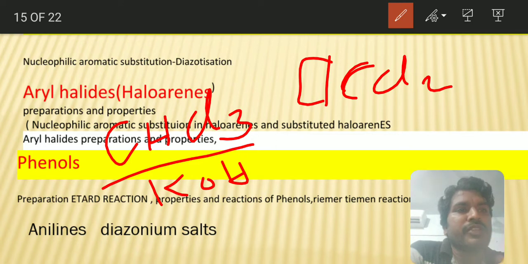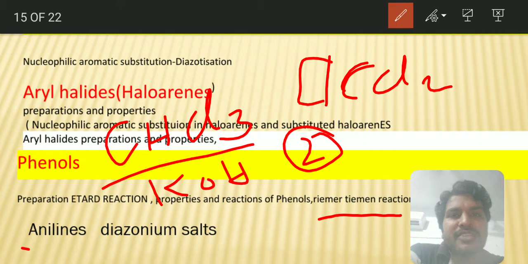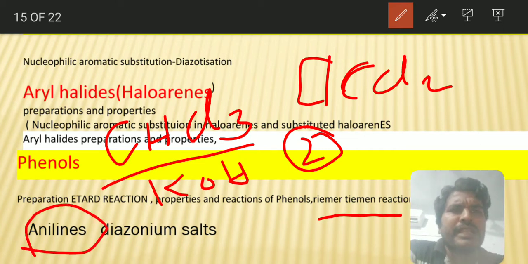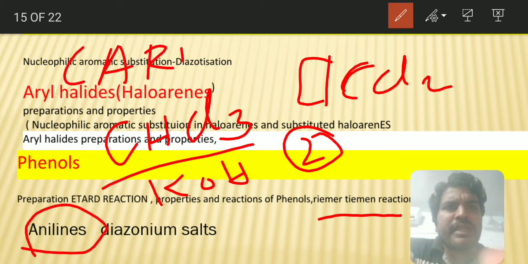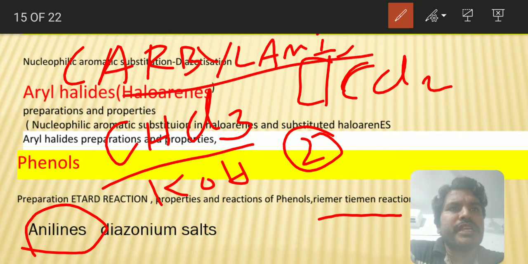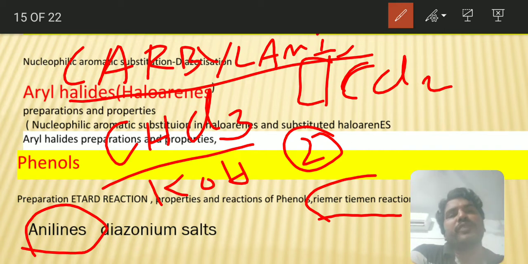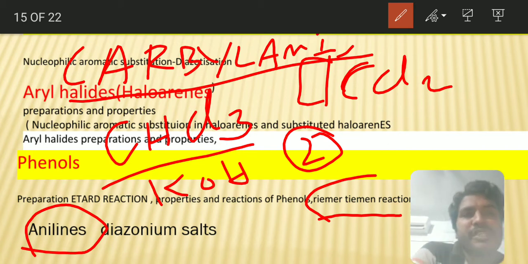This reagent we will use in two reactions. What are the two reactions? One is the Riemer-Tiemann reaction. The other, in anilines, we will use for the carbylamine reaction. This is a confirmation test for the primary amine group, and the same chloroform will be used in the Riemer-Tiemann reaction. So be careful with this. If you use chloroform on phenol, it will produce salicylaldehyde. If you use CCl4, it will produce salicylic acid. So be careful with these things.